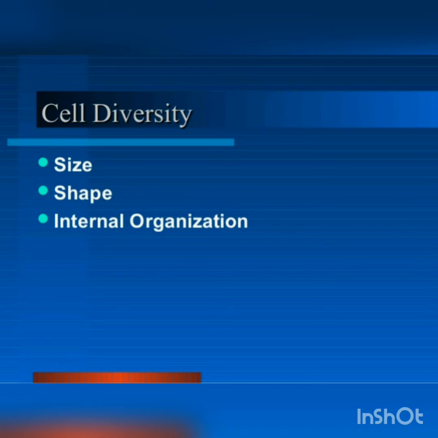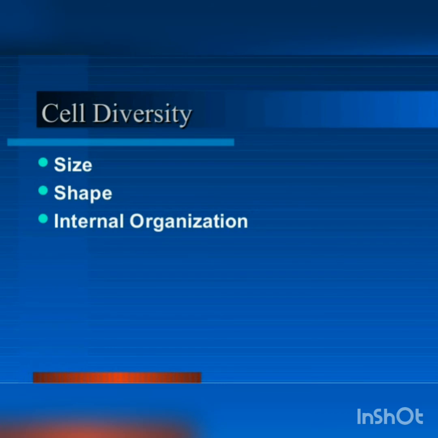Single-celled organisms like amoeba capture and digest food, respire, excrete, grow and reproduce. Similar functions in multicellular organisms are carried out by groups of specialized cells forming different tissues. Tissues in turn form organs. So this is about the unicellular.